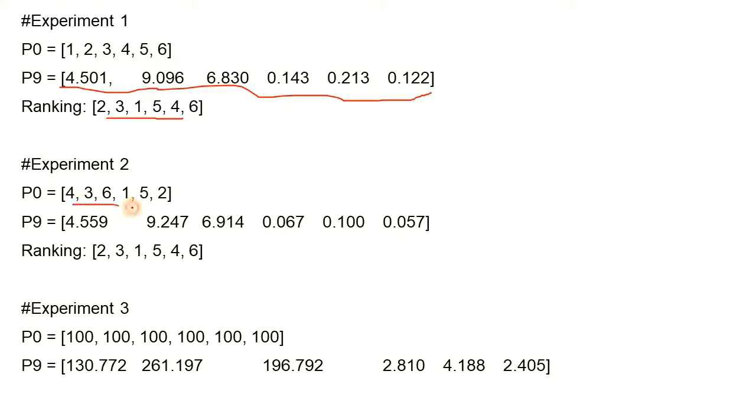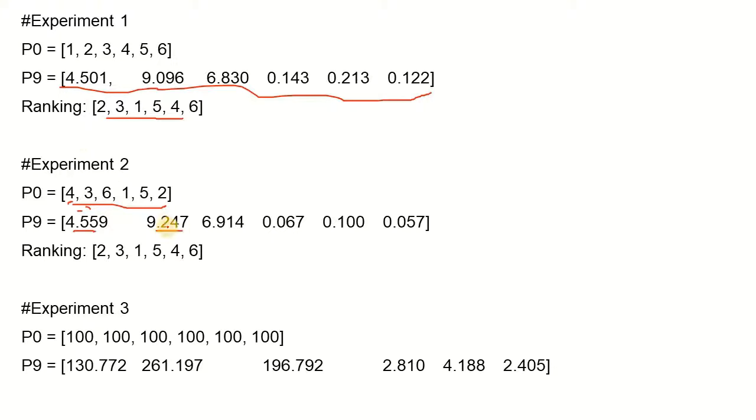In this experiment, we have reshuffled the values. Like over here, we have the initial value for page 1 as 1, but in the next experiment, we have assigned a score of 4 to page 1, to node 1, and 3 to node 2. In this way, all the values are reshuffled, skipping a few iterations in the middle, and these are the scores from the 9th iteration. So node 1 has got the PageRank of 4.55, so if you compare it with this one, the values are almost the same.